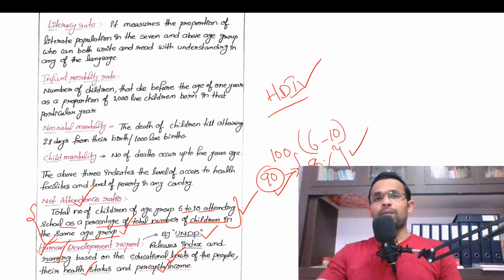And human development under this index is measured on 3 parameters. One is education levels of the people or literacy rate, which includes the skill development, okay, and health status, which means life expectancy, and per capita income of the people. So per capita income will enhance the living standards. Okay, so these 3 parameters are used to measure the human development under this Human Development Index, which is given by UNDP, United Nations Development Program.